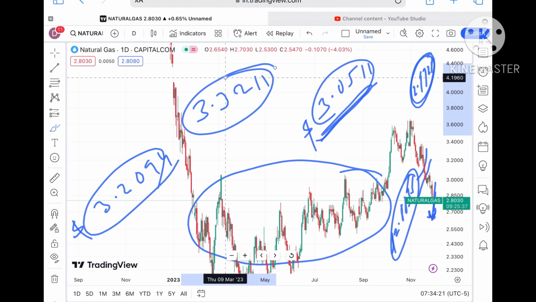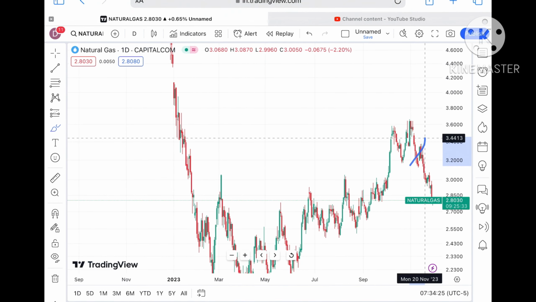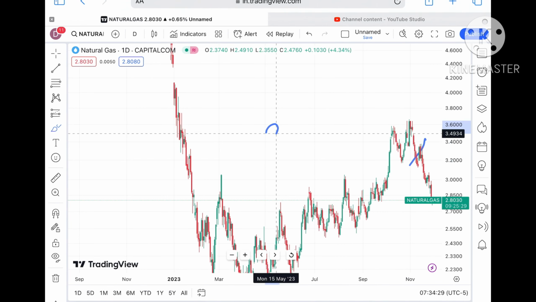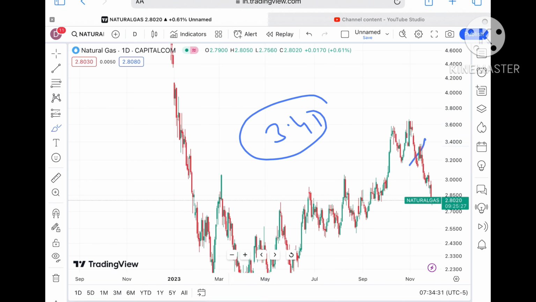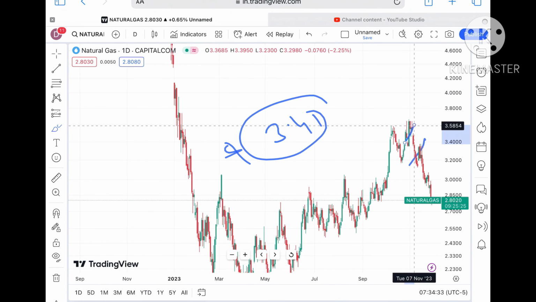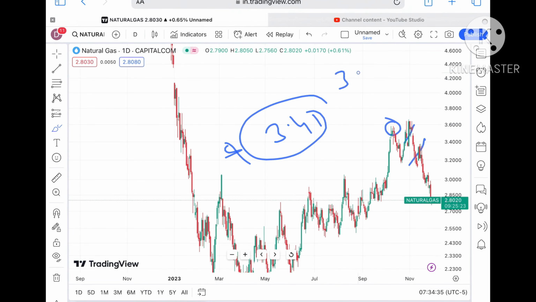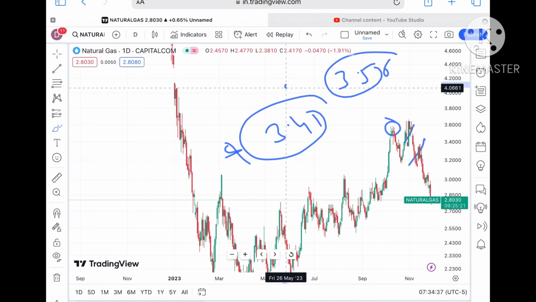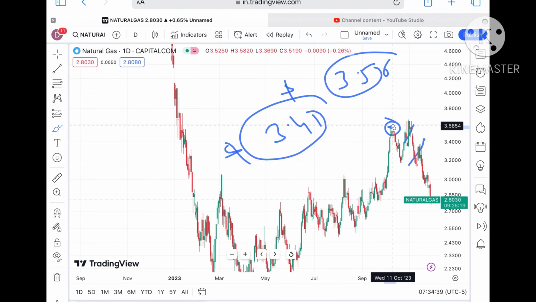$3.3211. Okay, and if it starts going above 3.3211, then a probability of going further upside we can see towards 3.4. Okay, $3.41. And if it starts going above this level, we will see it will touch a high of around $3.56, which is the October high.